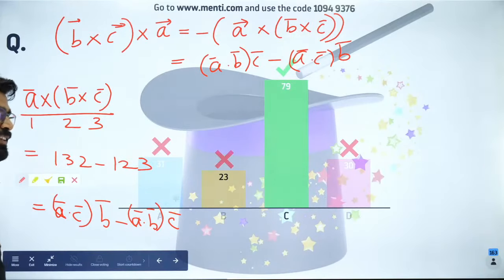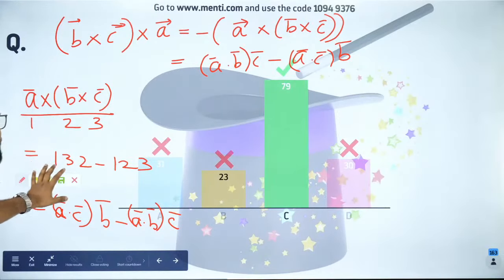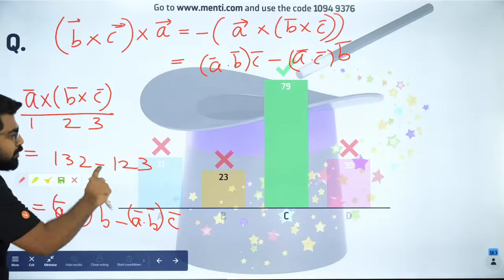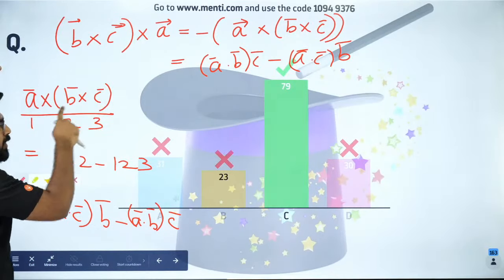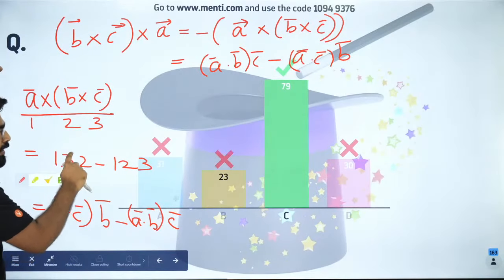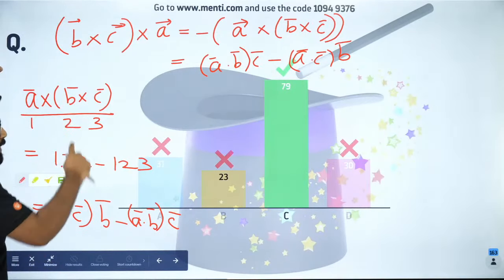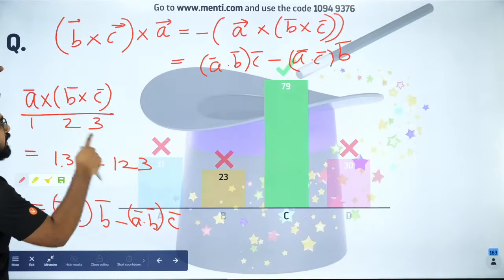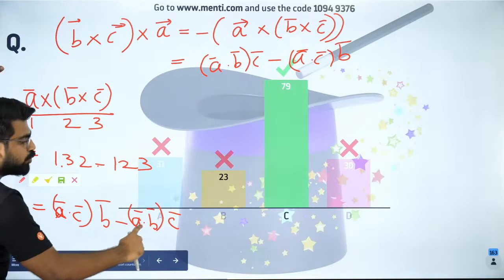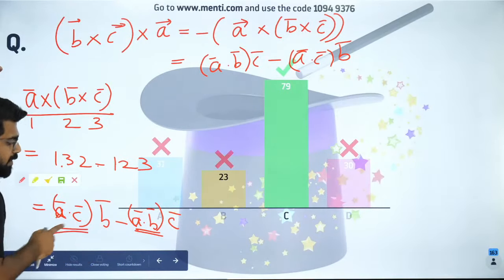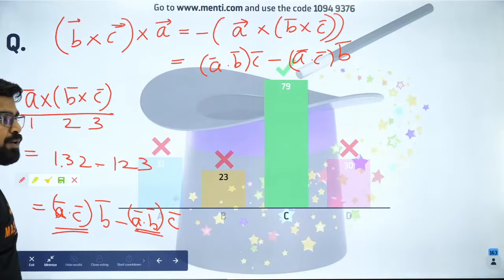Great, Rahul. So I will not tell it in Tamil, man. I will tell it in maths. 1, 3, 2 minus 1, 2, 3 is the way you listen. So if you have A cross B cross C in brackets, that is going to be 1, 3, 2 minus 1, 2, 3. So 1 is A, 3 is C. So 1 dot 3 times the 2 vector. 1 dot 3 is A dot C, and 2 is the B vector, minus 1, 2, 3. So for A, B, C, the first two will be a dot product and the third one will be a vector outside that. The dot product will come out to be a constant, a scalar quantity. Understood? I hope you guys liked it.